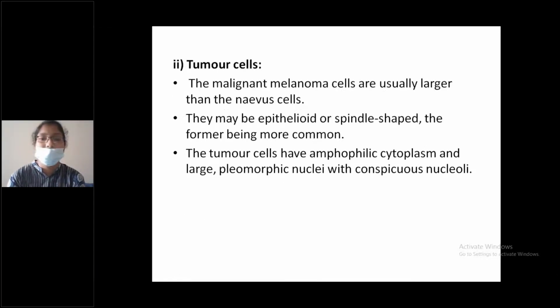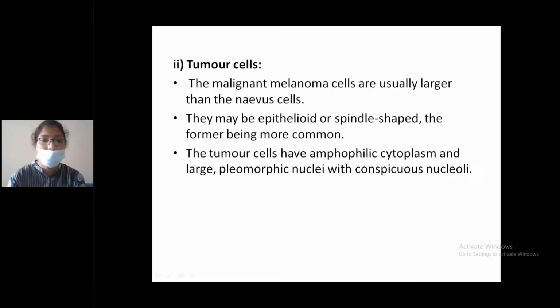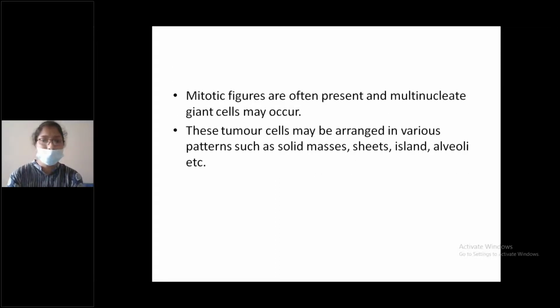Tumor cells. The malignant melanoma cells are usually larger than the nevus cells. They may be epithelioid or spindle shaped, the former being more common. That is, epithelioid cells are more common. The tumor cells have amphophilic cytoplasm and large pleomorphic nuclei with conspicuous nucleoli. Mitotic figures are often present and multinucleate giant cells may also occur. These tumor cells may be arranged in various patterns such as solid masses, sheets, islands, alveoli, etc.